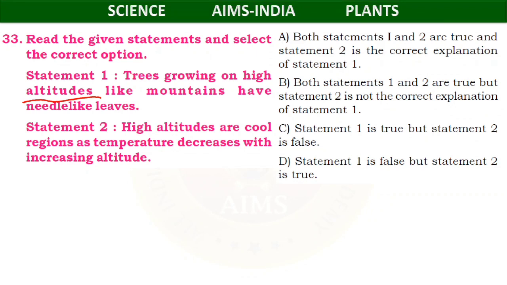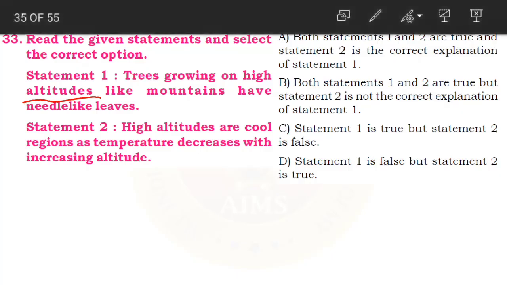So for example here, A option, what it is telling is that both statements 1 and 2 are true and statement 2 is the correct explanation of statement 1. Is this correct, children? Yes.